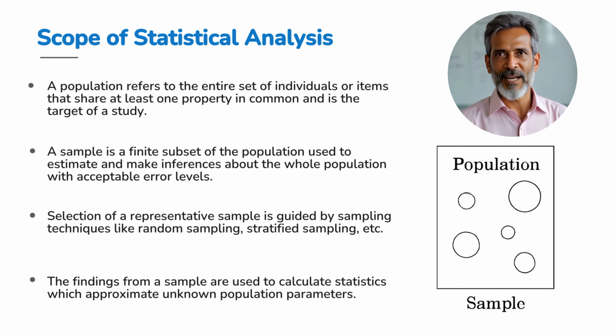When we analyze the sample, the statistics we calculate act like clues to estimate unknown characteristics of the entire population called parameters. Picture a rectangle representing the population, with circles inside showing various samples. This visual helps you see how the smaller groups fit within the larger one. Remember, the power of statistics lies in these smart samples. They save time and effort but still give us trustworthy insights. Areva, you're getting the hang of this.